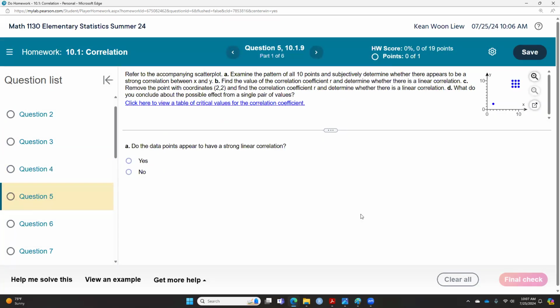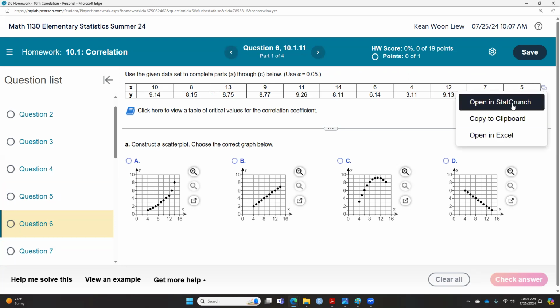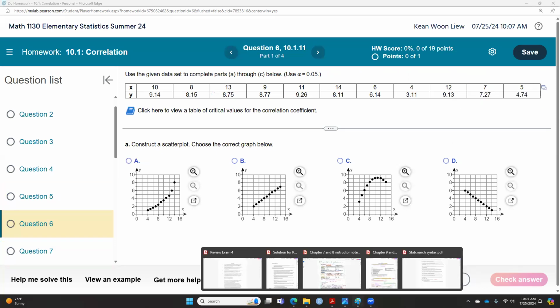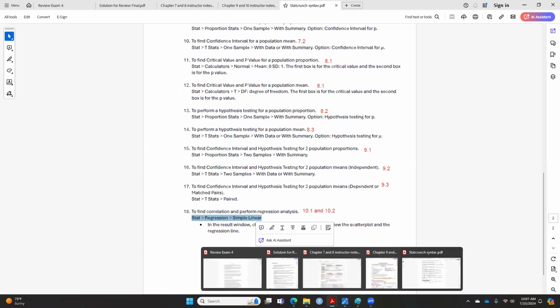Question 5 is the one that I need to teach you how to do. Because mostly all the questions in 10.1 and 10.2, they provide you the table X and Y, and you just need to open it in StatCrunch, and they will import this data into StatCrunch, and then you will be able to draw the scatter plot and do all the regression analysis using what we call Stat, Regression, Simple Linear in StatCrunch, and do all this work that the question wants you to do.